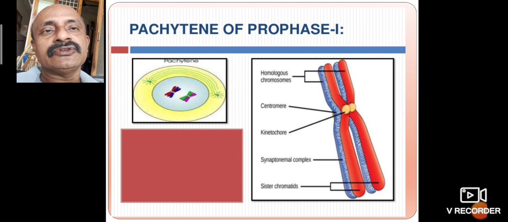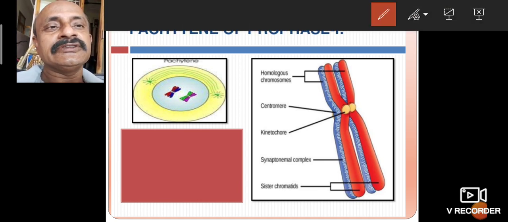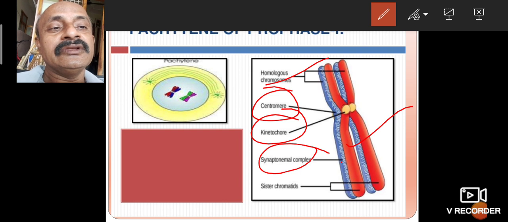This is also pachytene, which is an easy process. Here the homologous chromosomes are there, with the centromere here, and here the synaptonemal complex is present. The upper side is reticular, and the lower side has the blue color formation. The blue color reticular part is the joined synaptonemal complex.